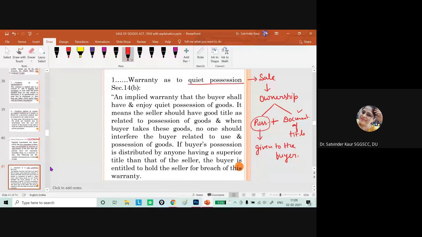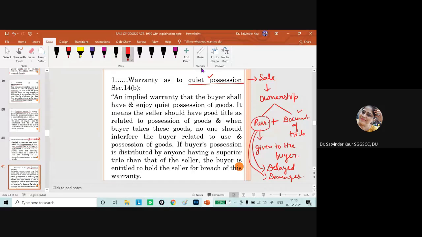If these are delayed or any expenditure is incurred, then in that particular case, the buyer has the right to claim the damages for that. So if warranty with respect to possession is not fulfilled, the buyer doesn't get the right to set aside the contract, but he can claim the damages with respect to the non-fulfillment of this particular condition.